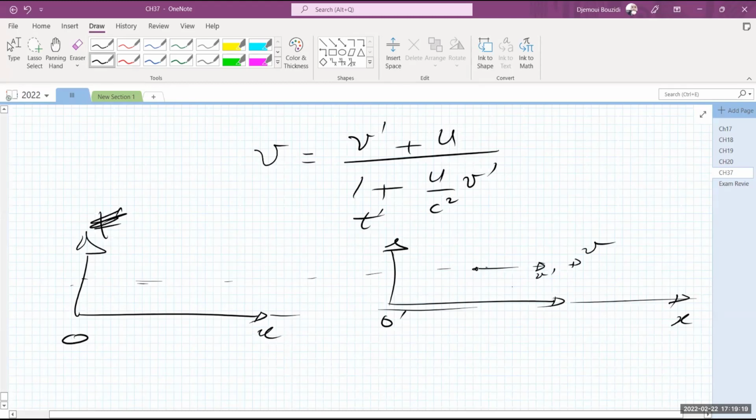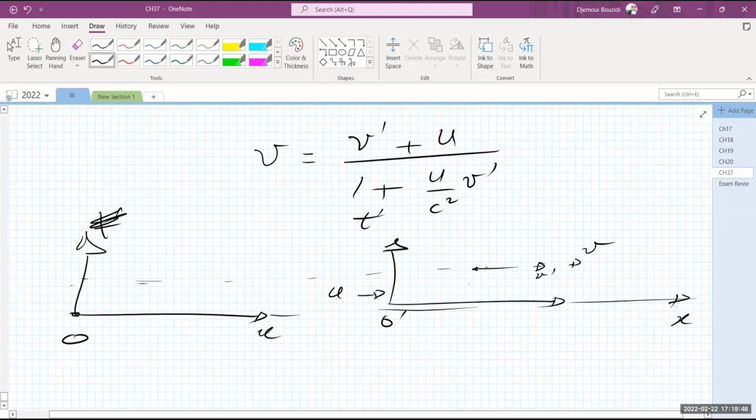They are not necessarily the same value. But this frame O prime is moving with the velocity u, and in it an object is moving with the velocity v prime. The observer O measures the combined velocity of u and v prime as being this expression in here.